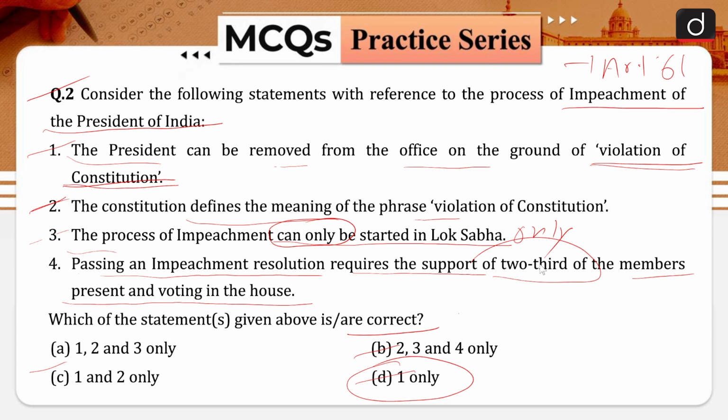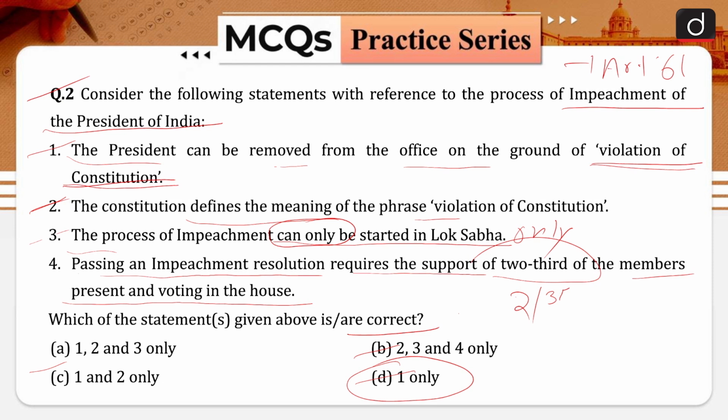A sitting president can be charged with the violation of Constitution if a resolution to that effect is moved in writing and signed by not less than 1/4 of the total membership of the proposing house. However, such a resolution can only be moved after giving 14 days notice in advance to the president against whom the charges are levied. The resolution, once adopted, is to be passed by a majority of not less than 2/3.